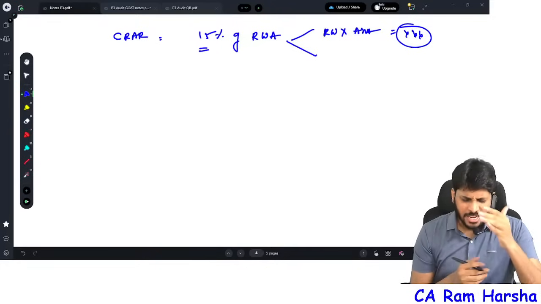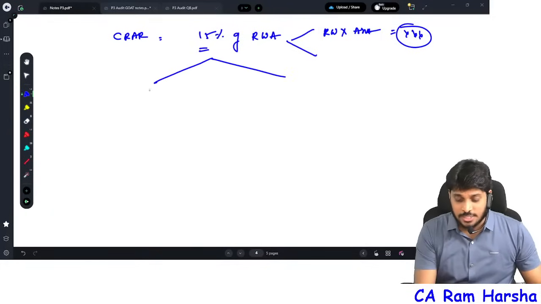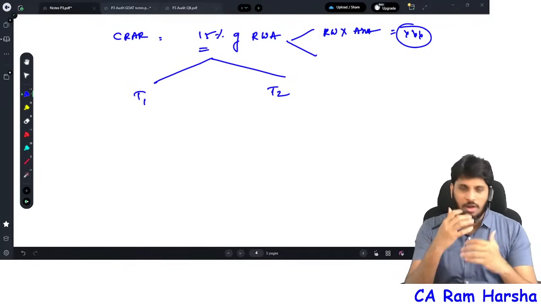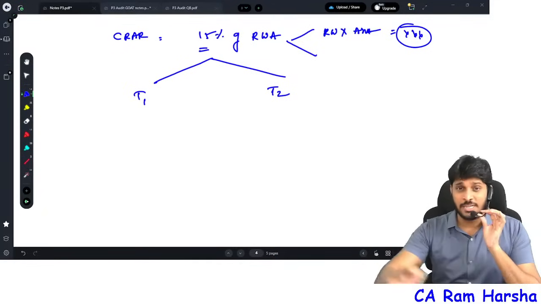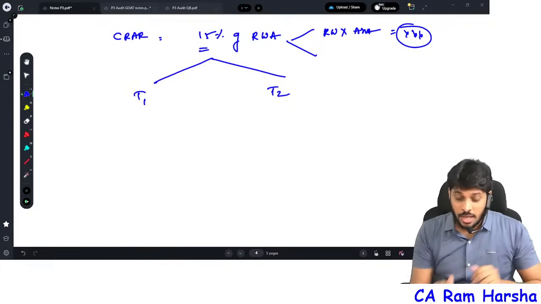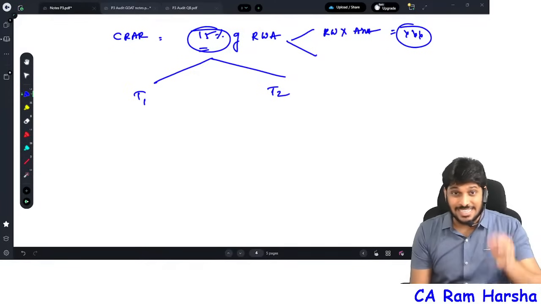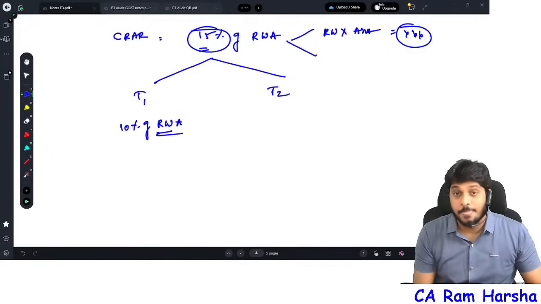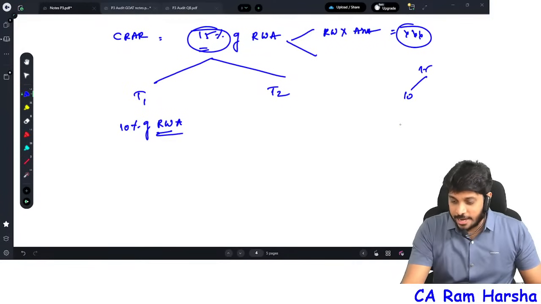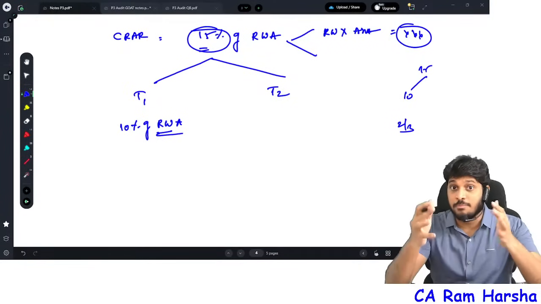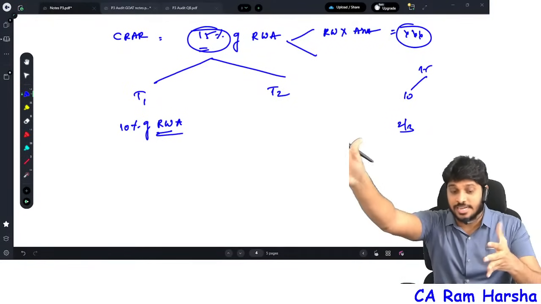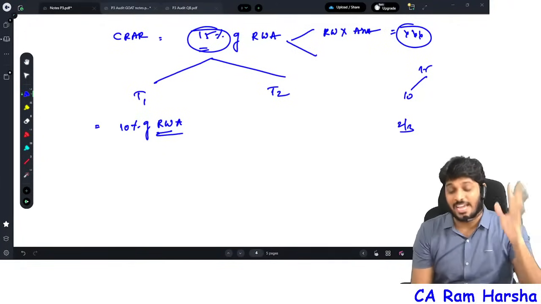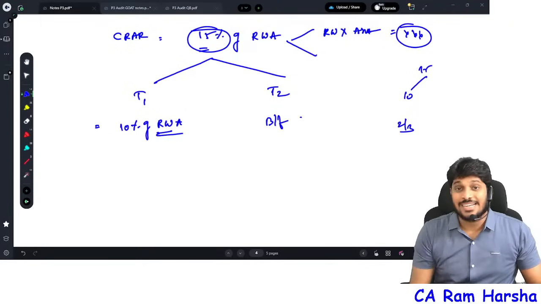And you know what? In the financial sector, capital is broadly classified into two tiers, tier 1 and tier 2 capital. Tier 1 capital is called high quality capital. Tier 2 capital is not high quality capital. Within this 15% of risk weighted assets, tier 1 capital should be at least 10% of risk weighted assets. Out of 15, 10 means what? Minimum 2/3 of the 15% of risk weighted assets. Indirectly, that is expressed as 10% of risk weighted assets. That should be tier 1. The balancing figure can be tier 2.